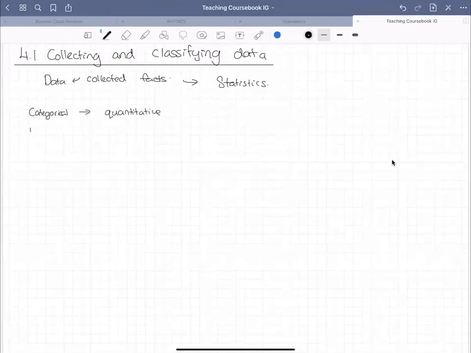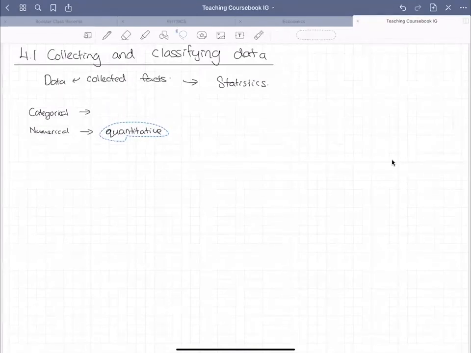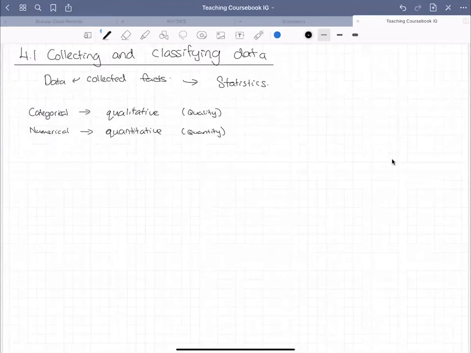Whereas if we get something that is more numerical, for example, age, weight, height, all of these are called, oh sorry, these are qualitative. The bottom one is quantitative. Quantitative means you have a quantity. The top one is qualitative data. So quantity and quality. This one comes from quality, this one comes from quantity. So quantity is numerical, quality is more categorical.